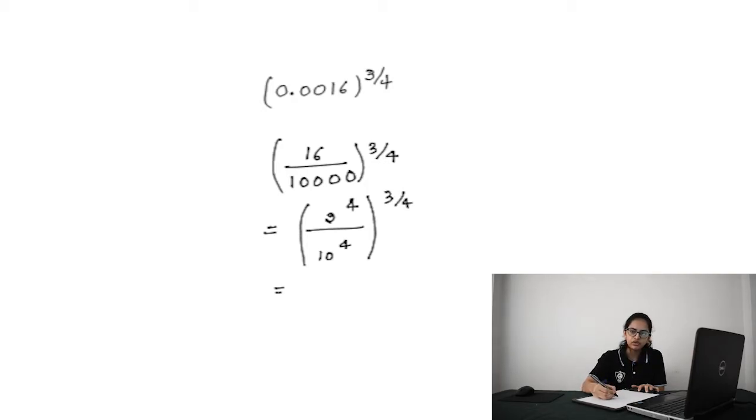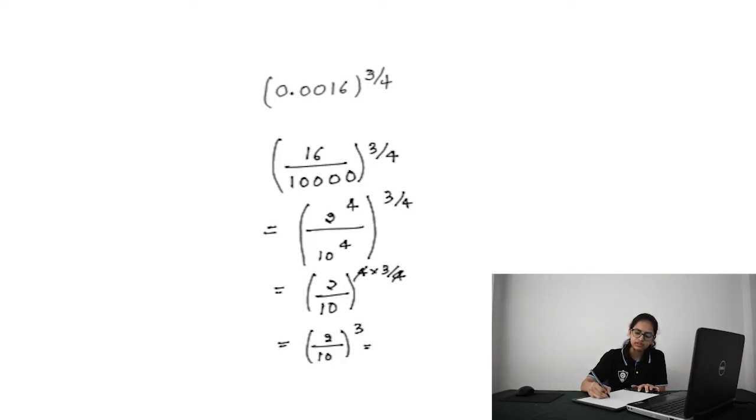The exponent 4 is common here. We will take it as common: 2 by 10 whole power 4 into 3 by 4. This 4 gets cancelled. 2 by 10 whole cube, which is nothing but 1 by 125.